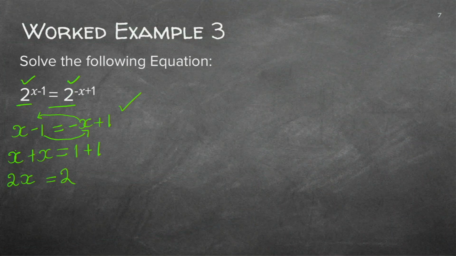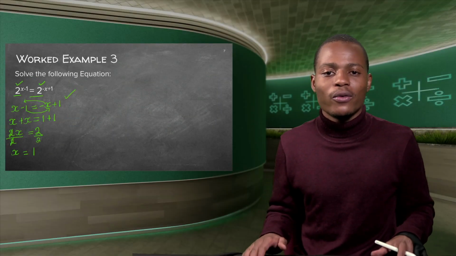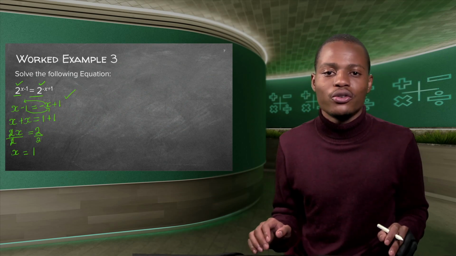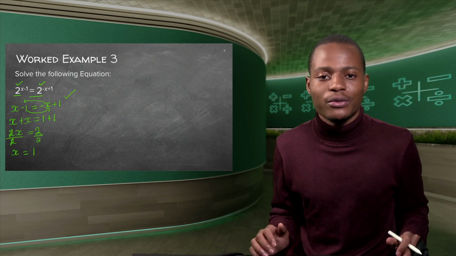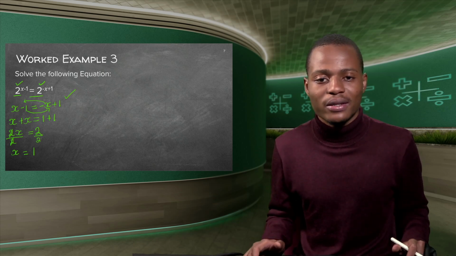Now, once you find yourself in such a case where you don't have x standing alone, you need to ensure that x definitely stands alone at the end of the day. So you have to divide both sides by 2. So if you divide both sides by 2, you have x being 2 divided by 2, guys, that is 1. So that is how you solve this exponential equation, where you have the same bases and you have one power but negative of the other. This is how we need to work with these equations, guys.